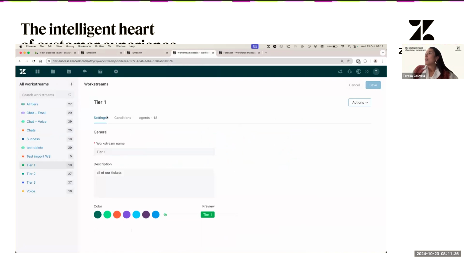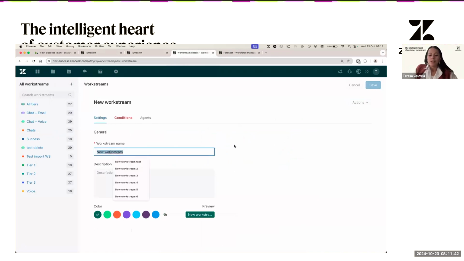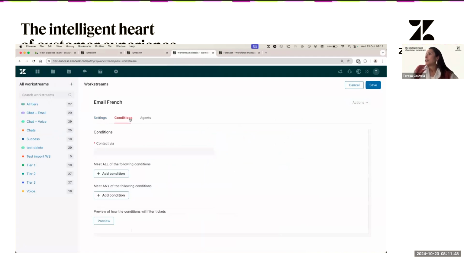So going back here, the way that you can do this is, you create here a new workstream, and I'm just going to do one from zero. So you have here workstream name. Let's say that this is going to be email. And then you have here the conditions. This is how you're going to let us know what are the tickets that are going to match the conditions of a workstream. So how do you identify those tickets? We have different conditions.